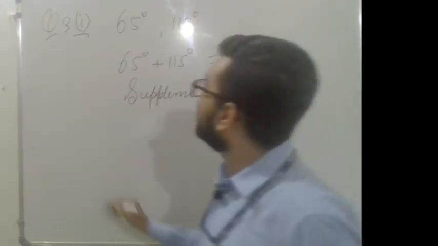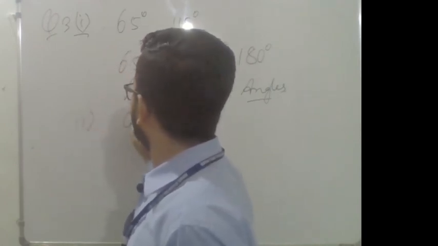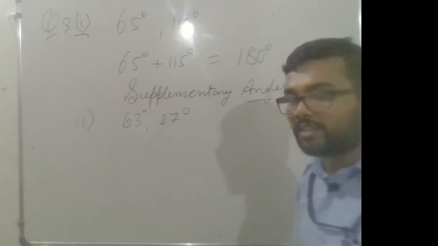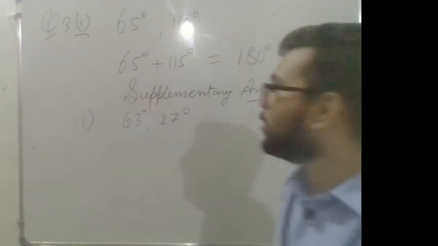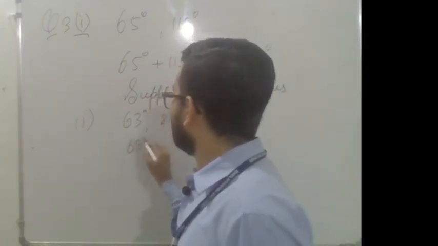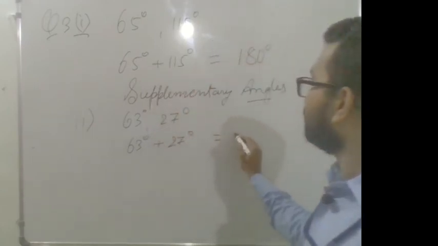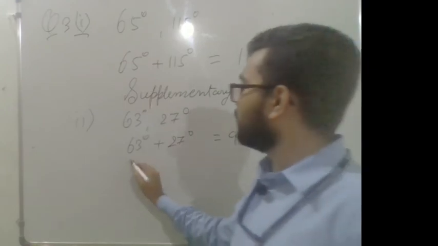Next is 63 degree and 27 degree. You need to check whether this pair of angles is complementary or supplementary. You just add it, 63 and 27 degree. When you add it, you will get 90 degree. It means complementary.